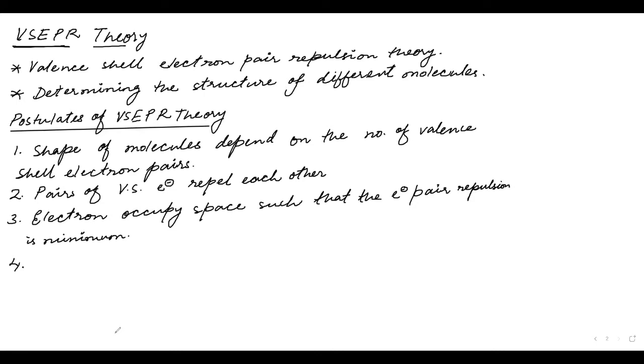Spherical. Now that is the next postulate of VSEPR theory, that the valence shell is taken as a sphere, and electron pairs localize. This localize means they have a fixed place. They don't move around, because as soon as they find that if they stay here the repulsion is minimum, that means they are localized. They are not moving around here and there.